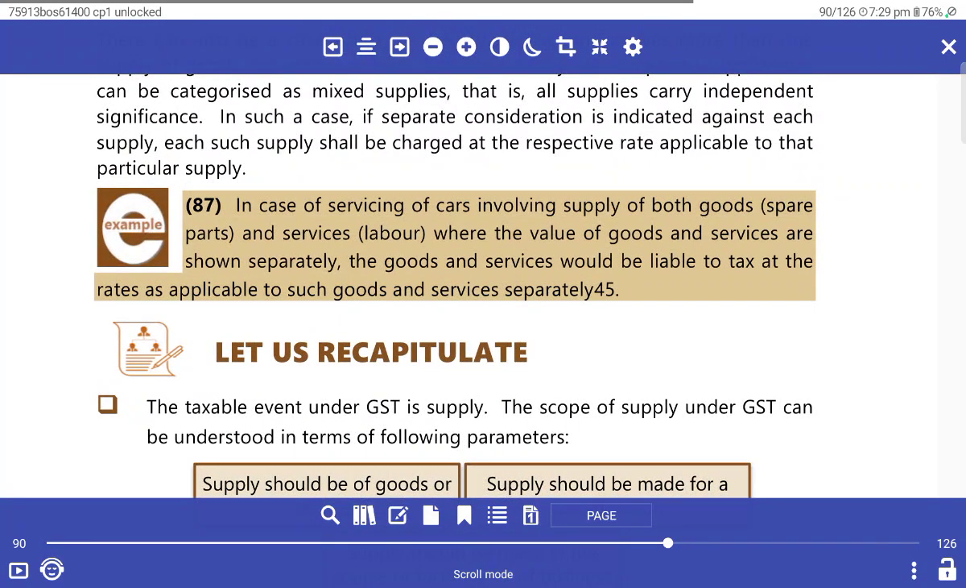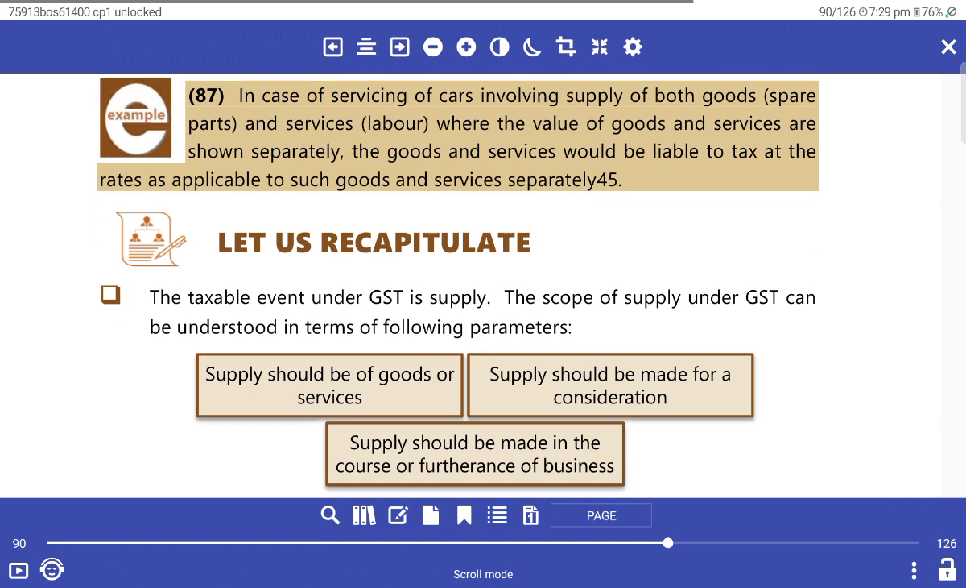In the case of servicing of cars, which involves supplying both goods and services, goods are parts and services are labour. The values of goods and service are shown separately. Goods and service will be liable to tax at the rates applicable to the goods and service separately.